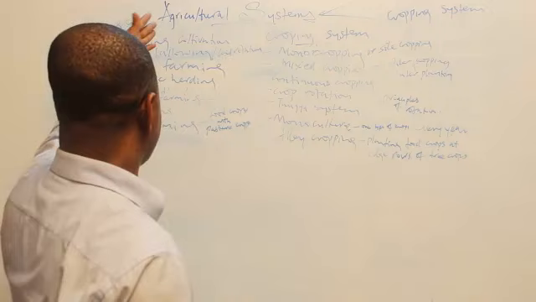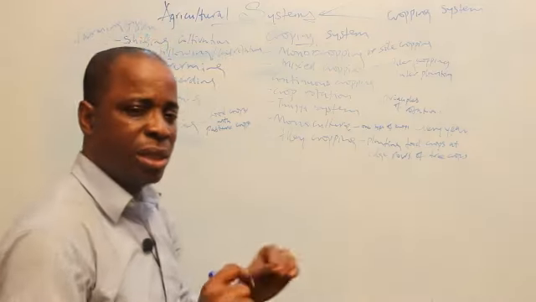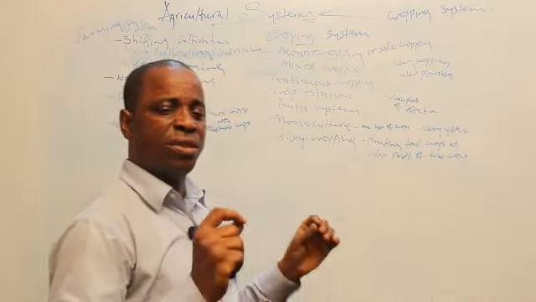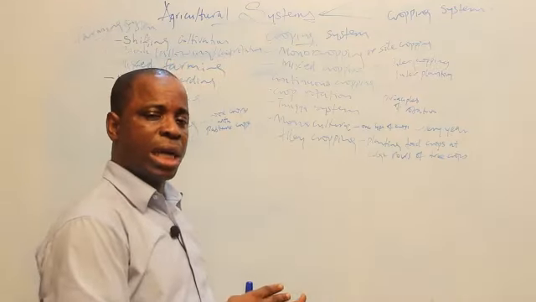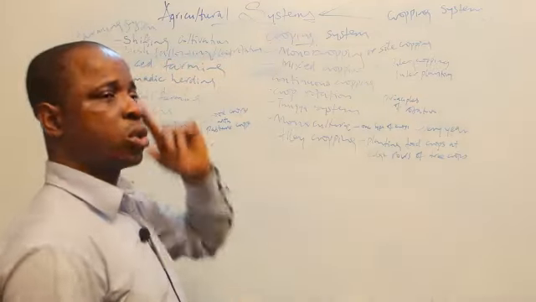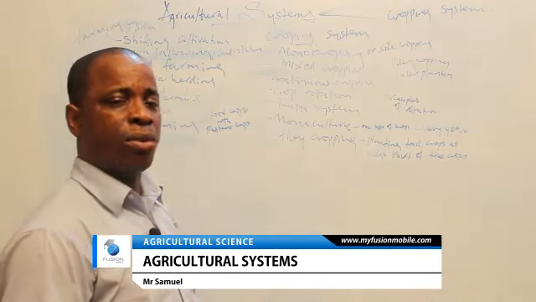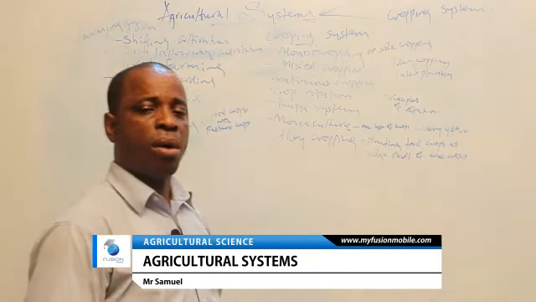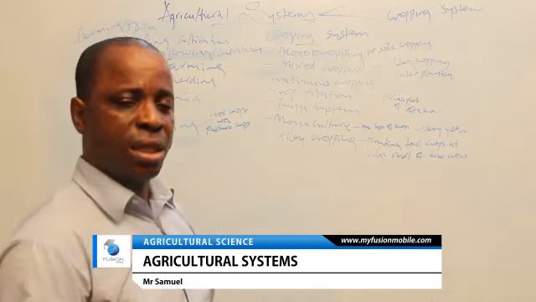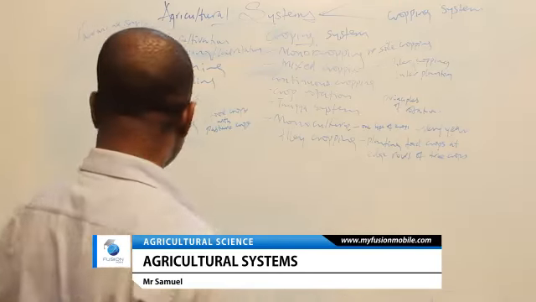So, shifting cultivation and bush fallowing are almost the same. The difference is that in shifting cultivation, the farmer does not come back to the original land, but in bush fallowing, he returns to the land he had left, having known that that land would have regained its lost nutrients. The number of years that the land has been left uncultivated is regarded as the fallowing period.